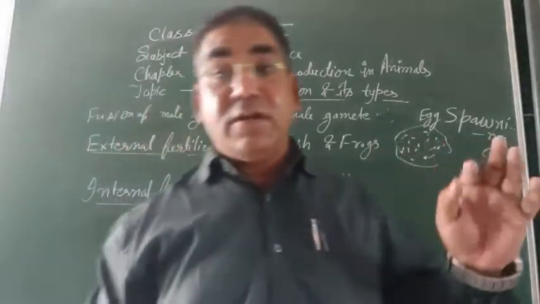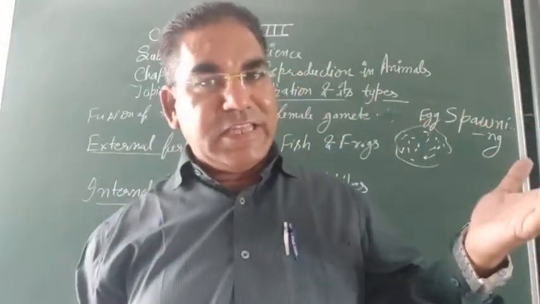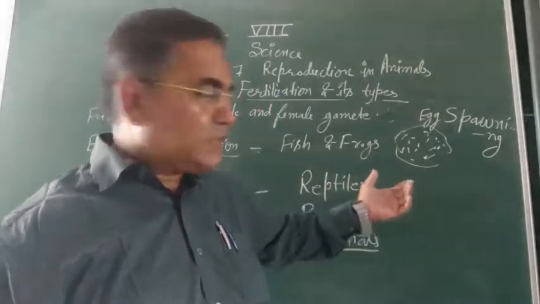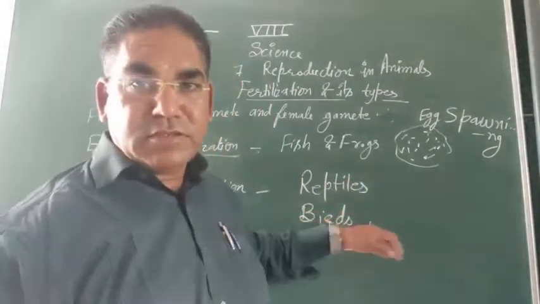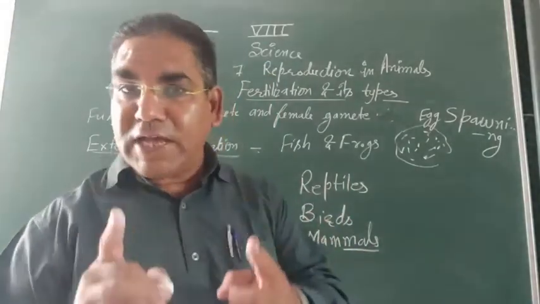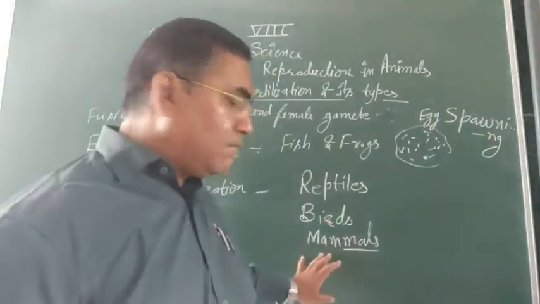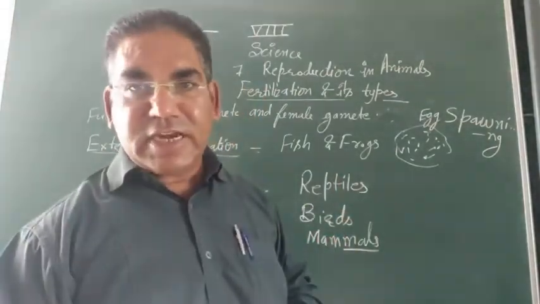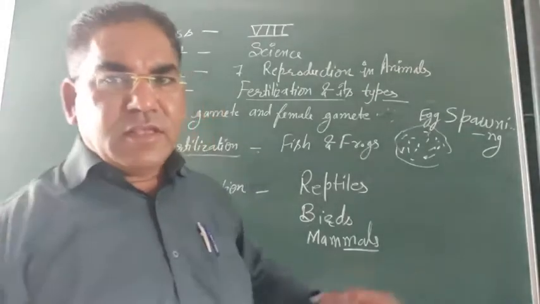Reptiles, for example lizards, snakes, crocodile. In these cases, internal fertilization takes place. In case of the birds, birds lay eggs but these eggs are fertilized eggs. In mammals, fertilization takes place inside the female body.